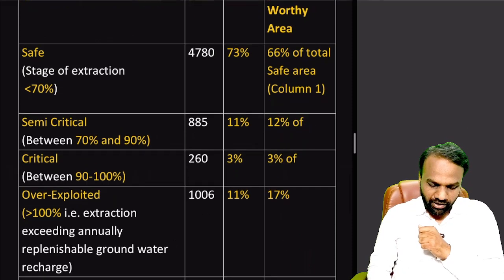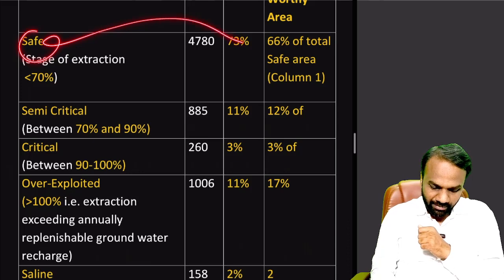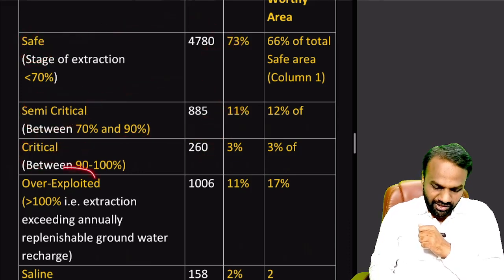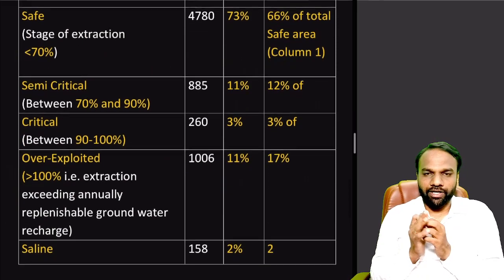What is important here is how much is safe. 73% is safe. Next, how much is semi-critical? 11%. How much is critical? 3%. How much is overexploited? 11%. And how much saline water do we have? 2%. So all this information we have to retain from exam point of view.